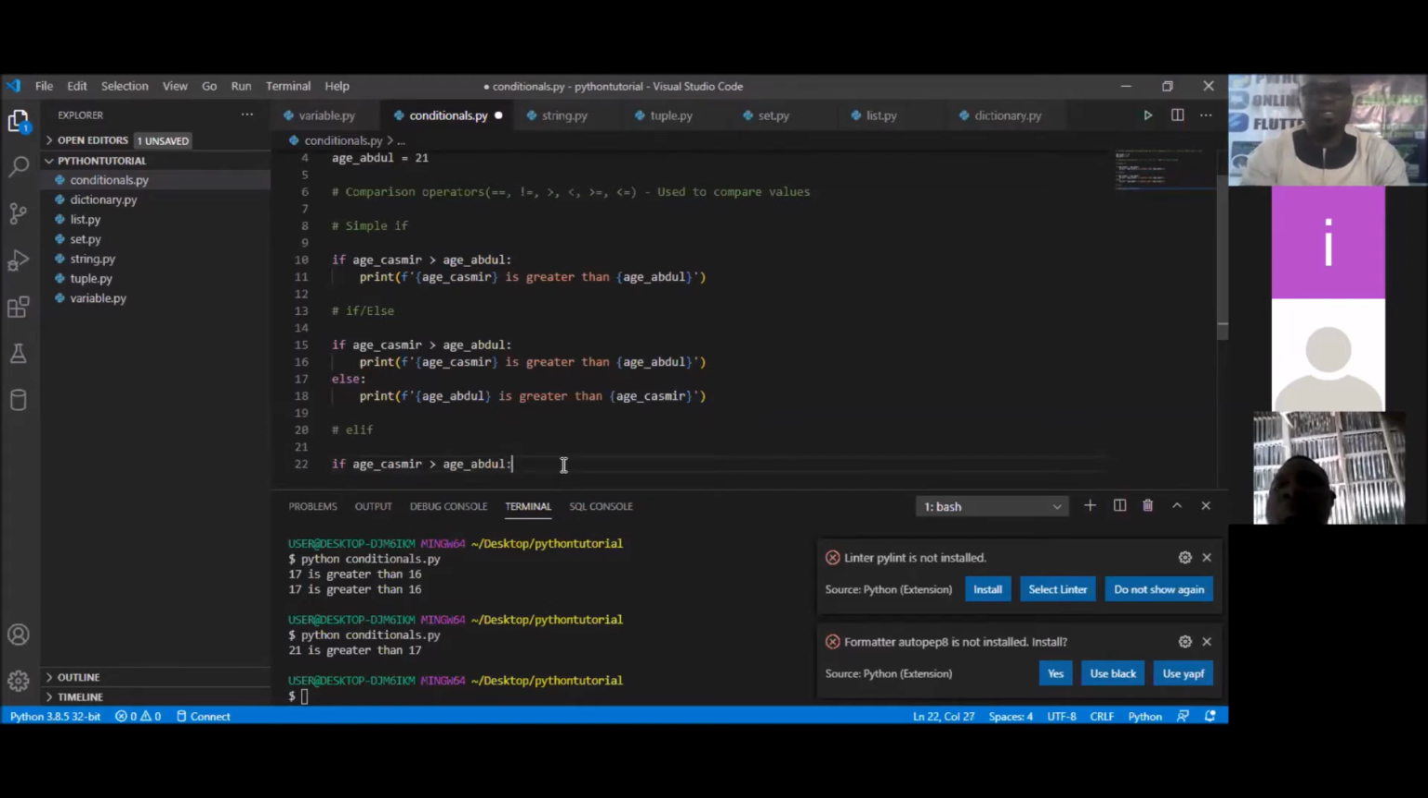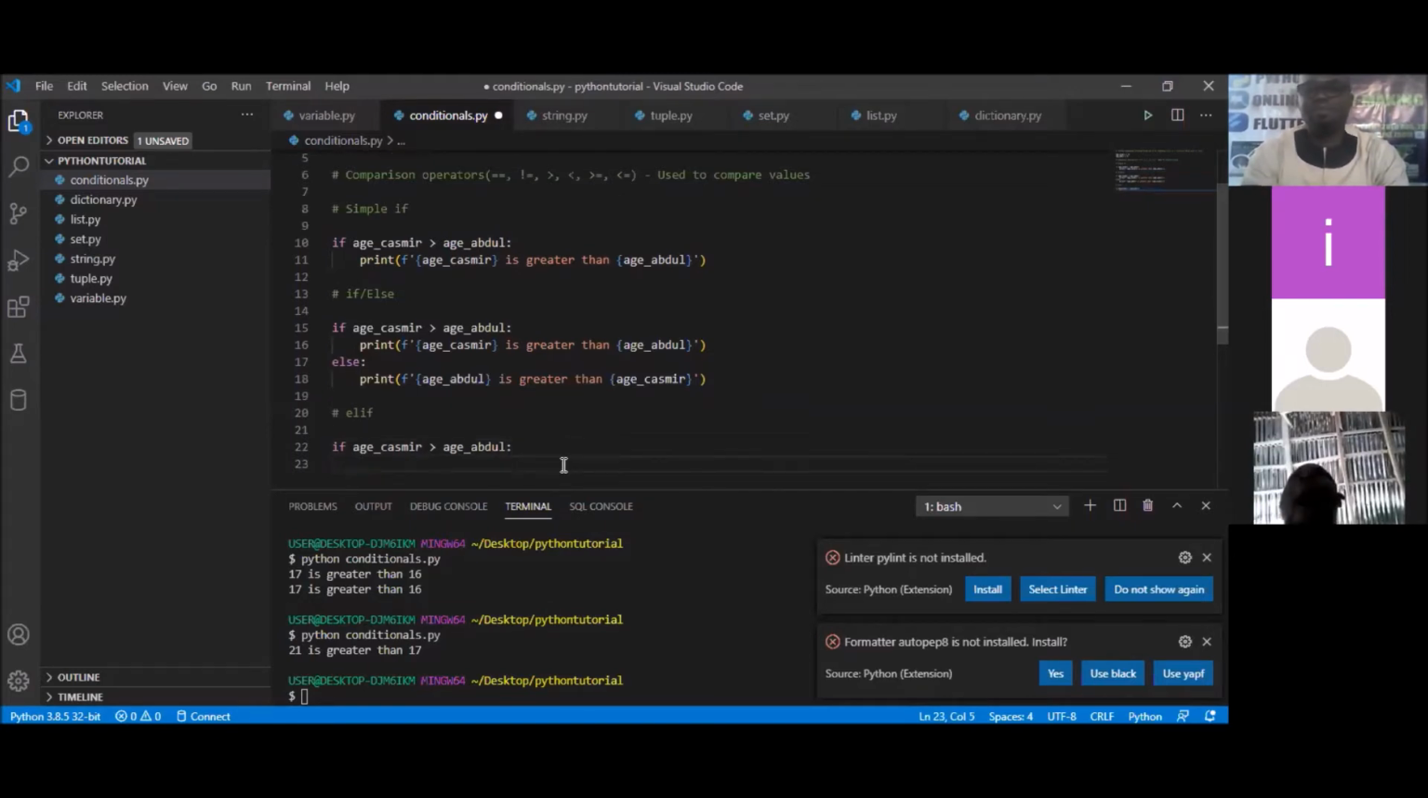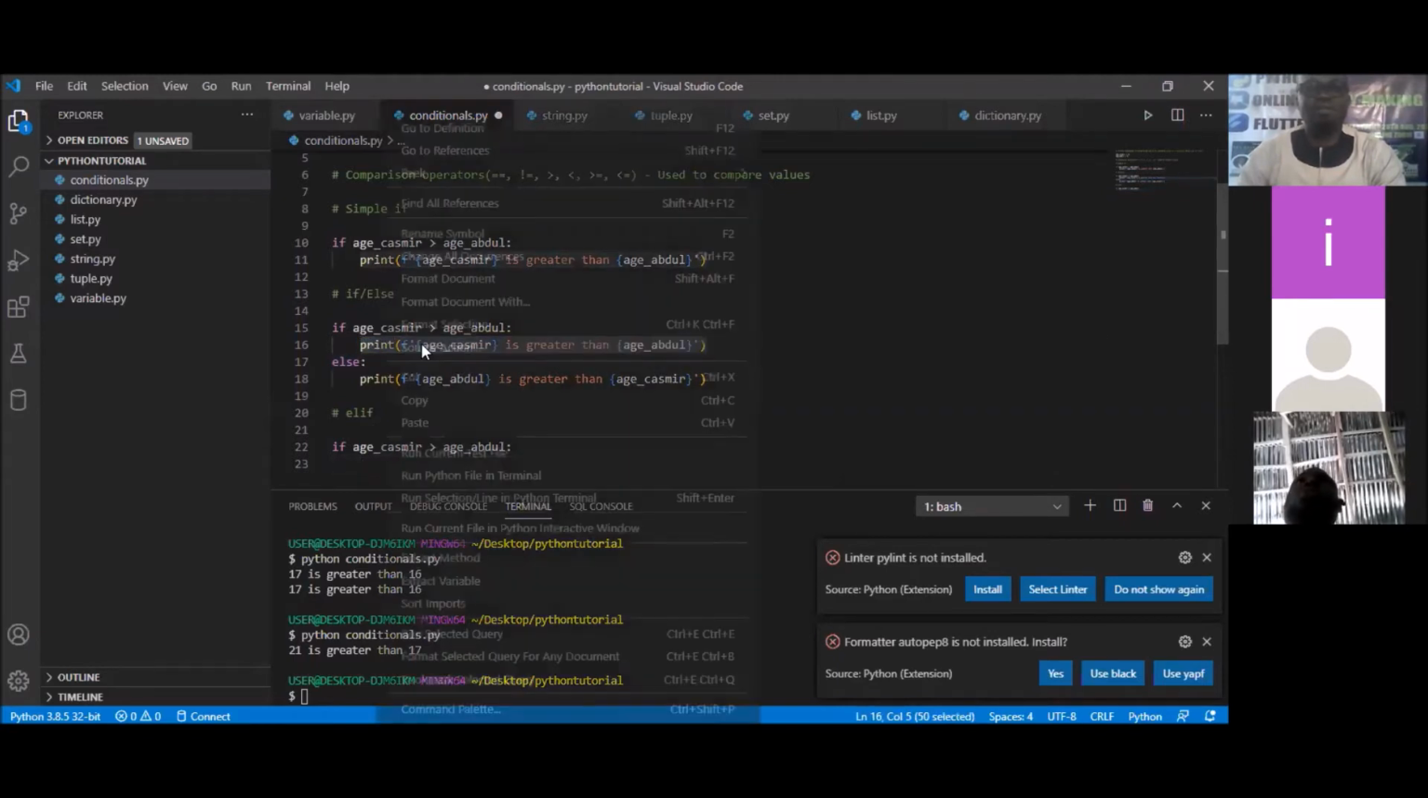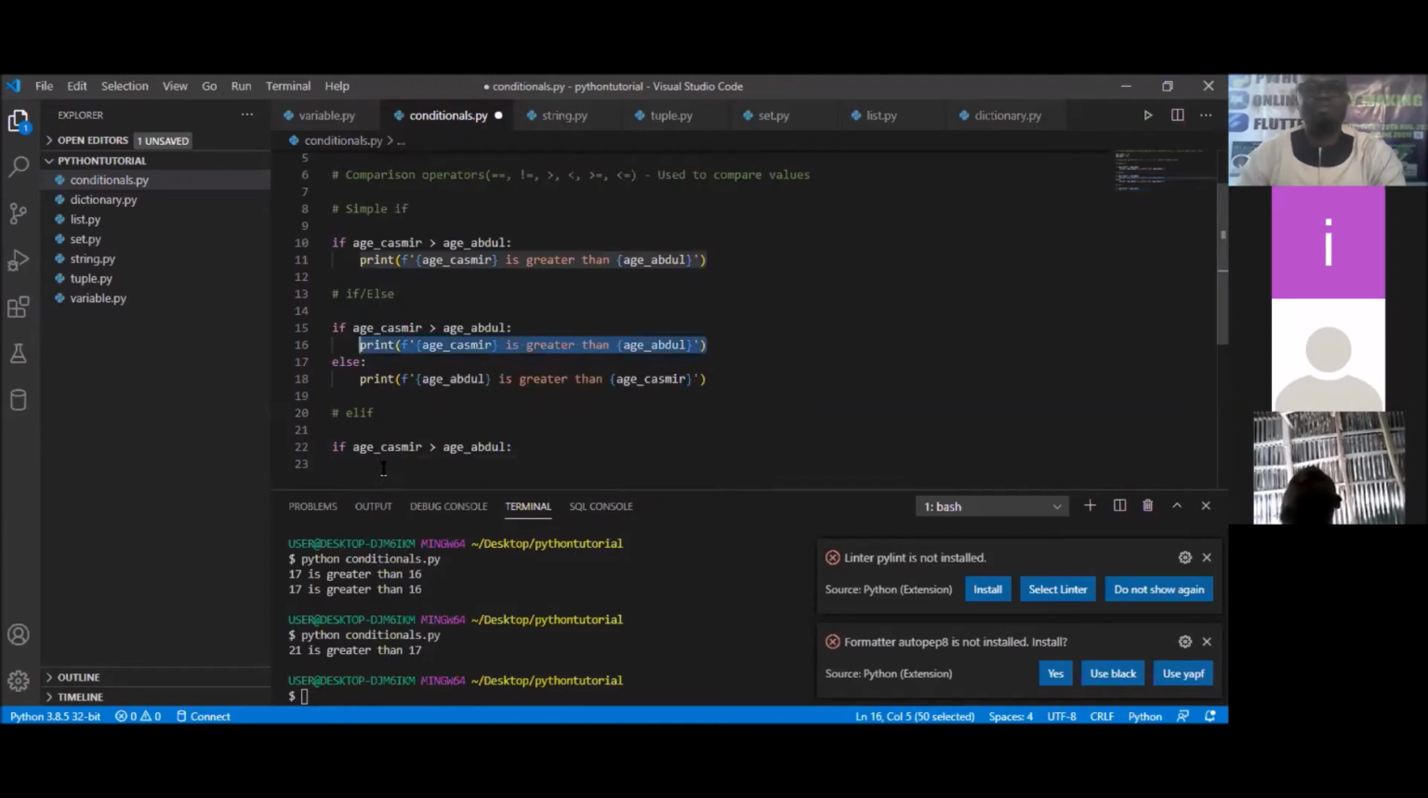So if Kashmir's age is greater than that of Abdul, what do I want to happen? Just like what I've always wanted to happen. I want it to simply print that age of Kashmir is greater than age of Abdul. So I'm going to quickly pick this and put it here because we already understand that.